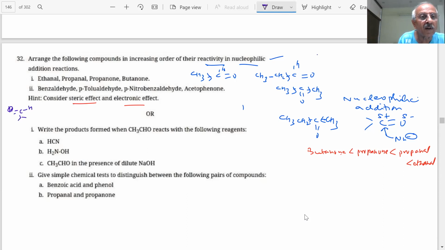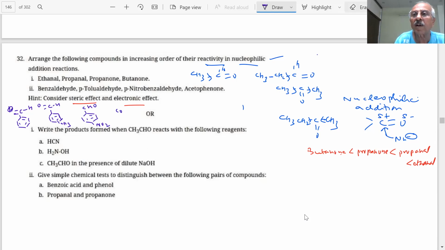Benzaldehyde. Para-tolualdehyde. Para-nitrobenzaldehyde, this is NO2. Acetophenone.